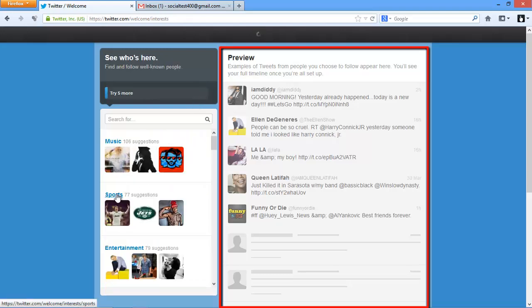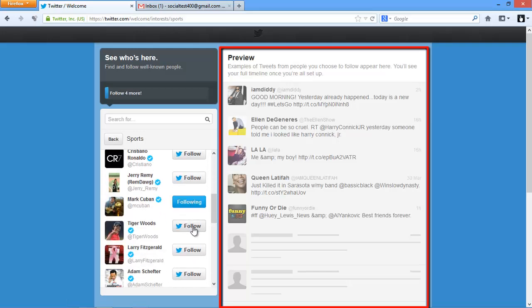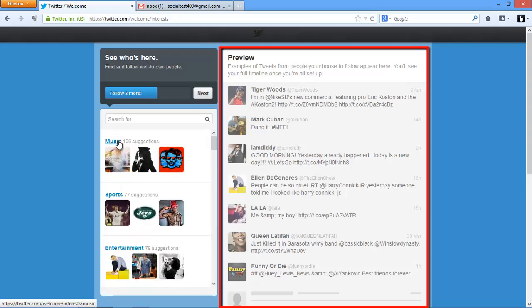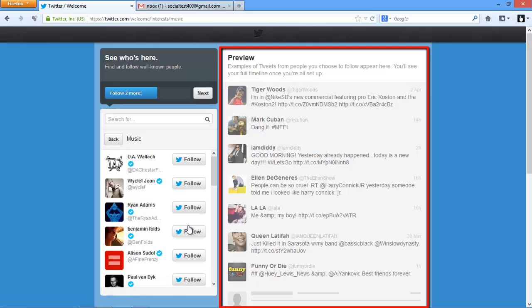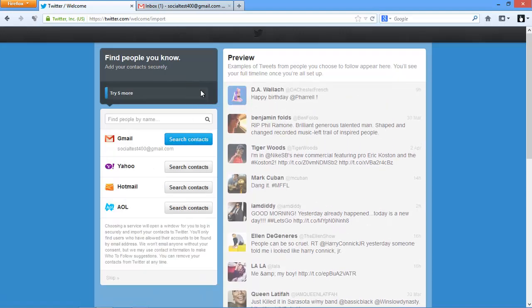Now it shows me by category, so here's sports. I'm going to randomly pick a couple of sports people to follow. You'll see it keeps populating the wall on the right. I'm going to go back and look at another category. Here's music, and I'm going to click and follow a couple other musicians. You can always unfollow these people at any point later. So click a couple more, and then click Next.